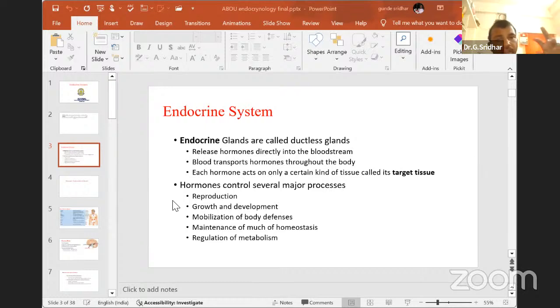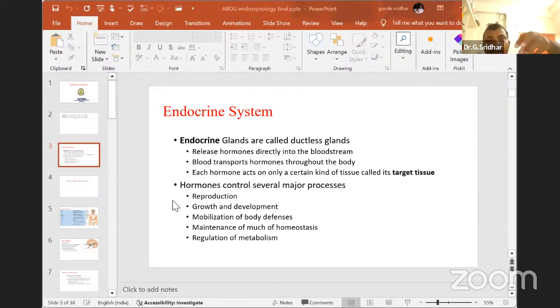Yes, a hormone is released from the endocrine organ, entering into the bloodstream. Through carrier proteins, it reaches the target cell. But after reaching the target cell, how does it activate the target cell to release another hormone or do its function? Very simple. That is called the secondary messenger system. The hormone will come and bind to a particular receptor on a target cell. After binding, there is an enzyme called adenylate cyclase. Generally in the intracellular fluid, adenylate cyclase is in inactive form.